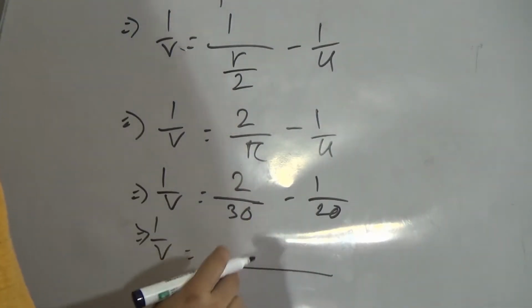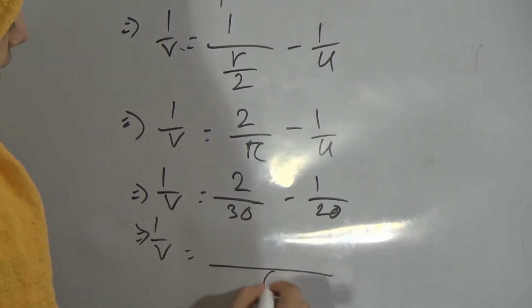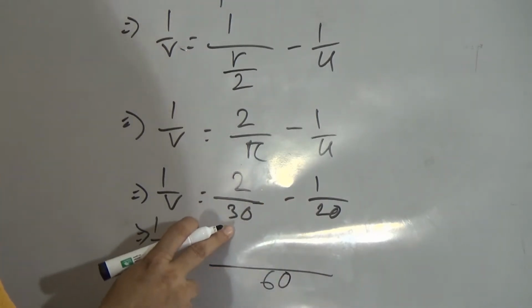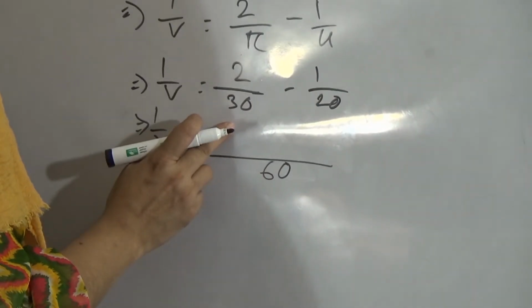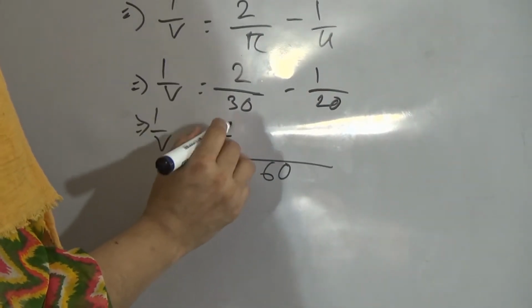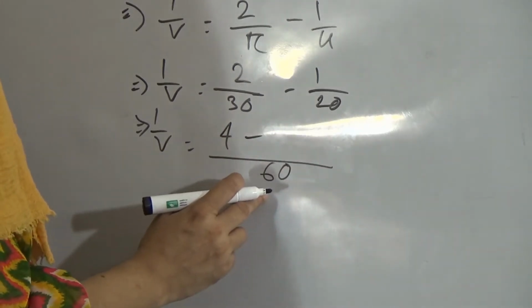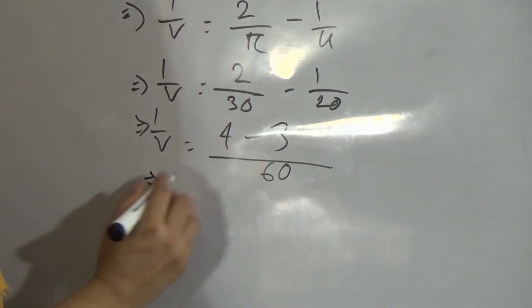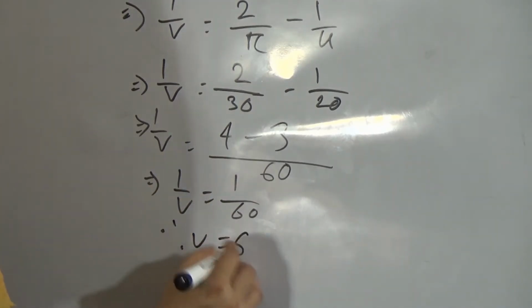We will take the LCM of 30 and 20, that is 60. Dividing 60 by 30 gives 2, so 4 minus 3, divided by 60. So 1 by v equals 1 divided by 60, so v equals 60.